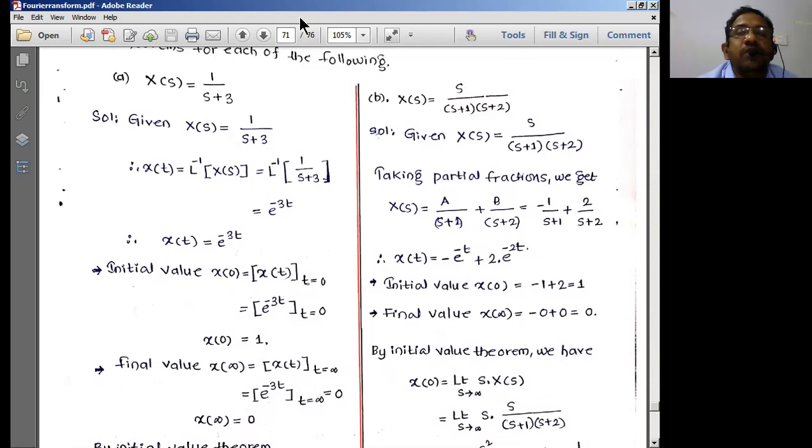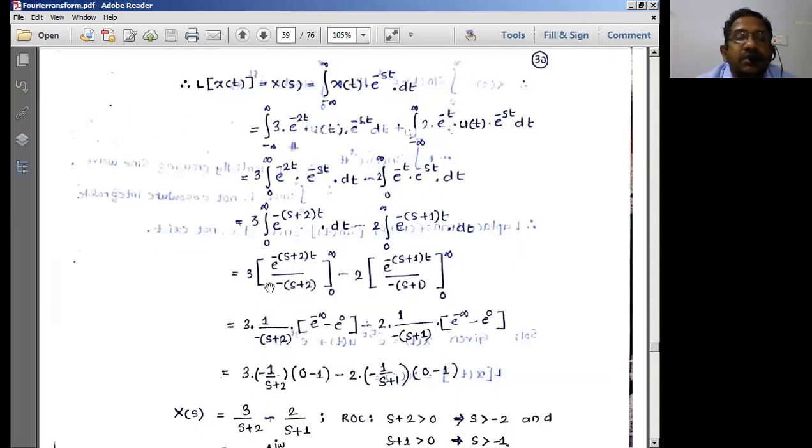In the previous sessions we have already derived this. If a signal has e to the power minus 2t, we got this as 1 by s plus 2. In reverse, if x of s is given as 1 by s plus 2, I have to write it as e power minus 2t.